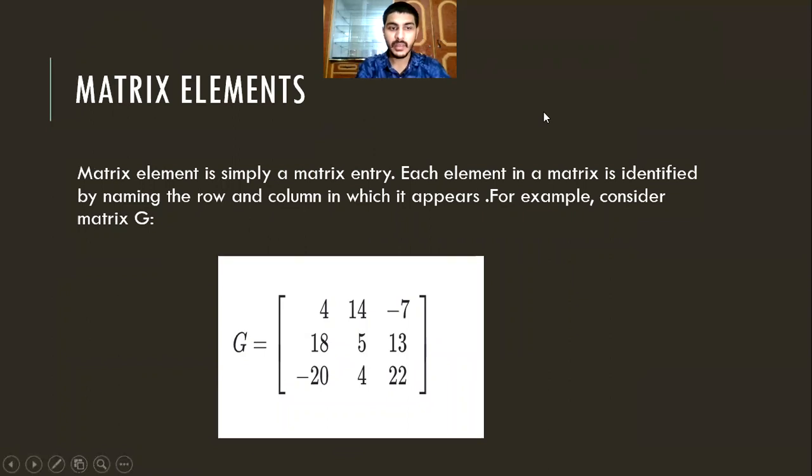Matrix element. What is a matrix element? A matrix element is simply a matrix entry. Each element in a matrix is defined by naming the row and column in which it appears. For example, consider matrix G. So this is a very easy definition. I hope you understand it.